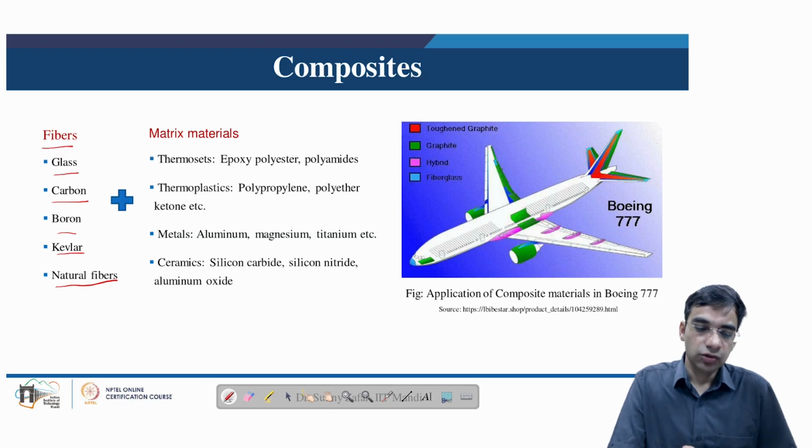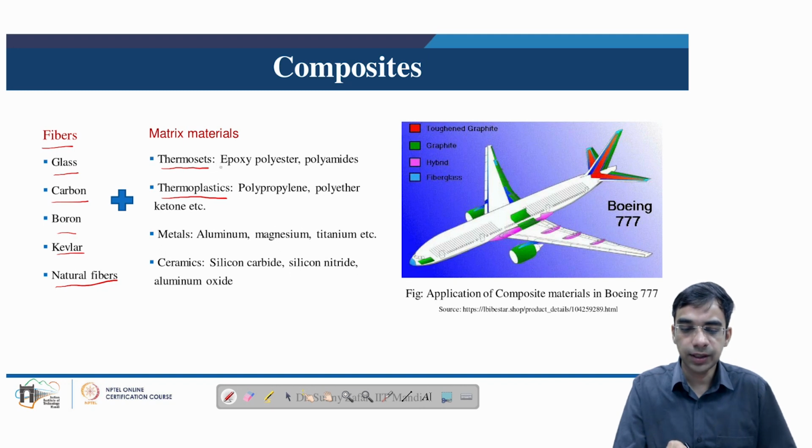In terms of matrix, the matrix material can vary between polymer, metal, or ceramic. In case of polymers, thermosets can be used, and thermoplastics can also be used. We know from our previous lesson that thermosets are basically polymers in which permanent cross-link bonds are developed, and then what happens once the permanent cross-link bonds are developed? Here the remolding upon application of heat is not possible. In case of thermoplastics, we know there are no permanent crosslinks, because of which we can remold them upon application of heat again and again.